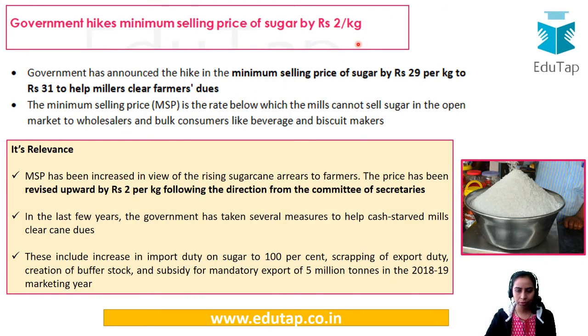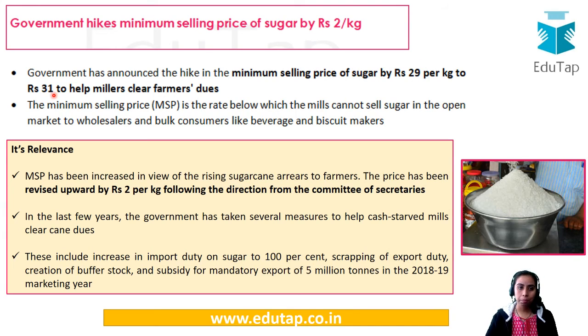Okay, last news from this section. Let us see what this is. Government has hiked the MSP of sugar. Now again, sugar is a very important commodity which is consumed in India, and sugarcane is also important for our farmers. So this news is important. See, a ₹2 hike has been given by the government. That means earlier the MSP of sugar was ₹29 per kg, but now it has become ₹31.